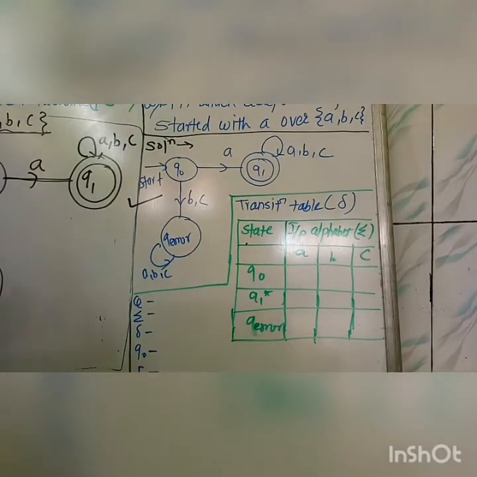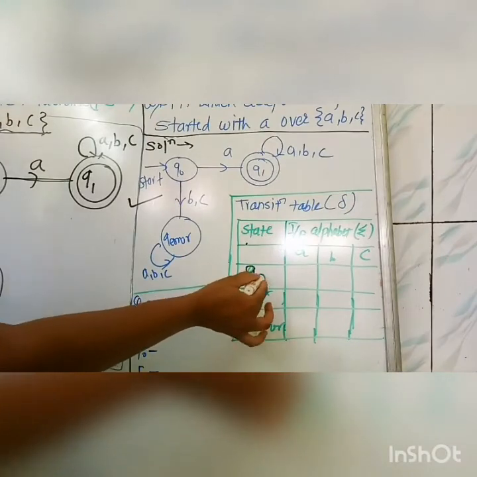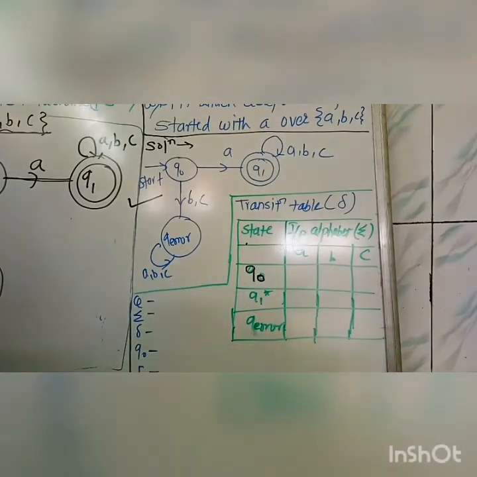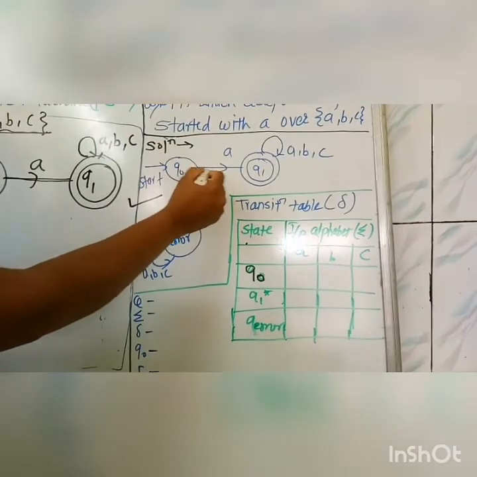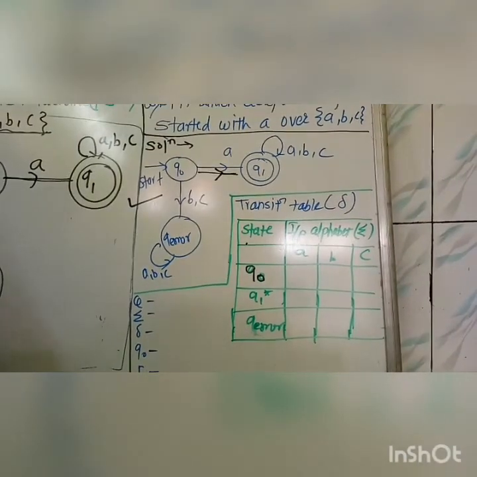Carefully listen. What is the start state? Q0. If on the Q0 state input A is coming, then what will be the next step? As we have seen in this diagram, we move to the next state, that is Q1.